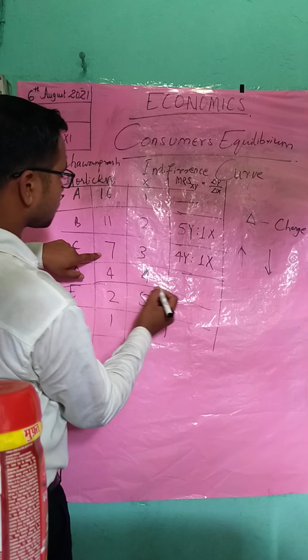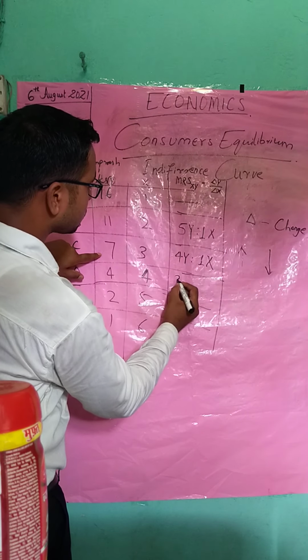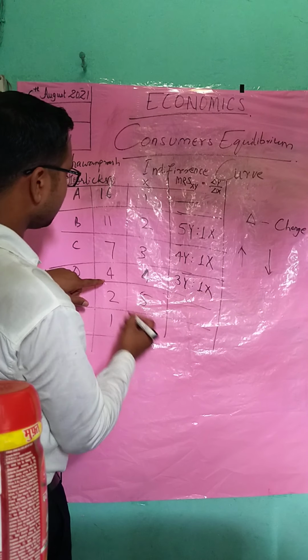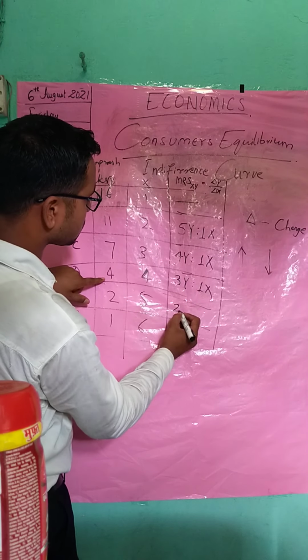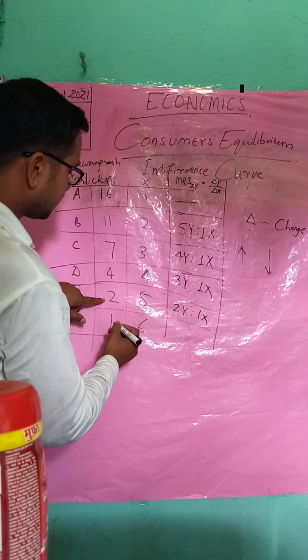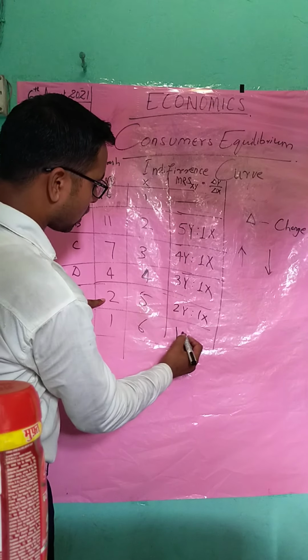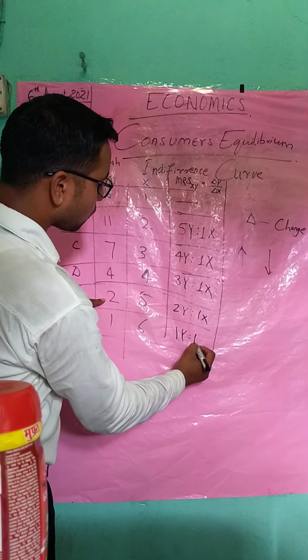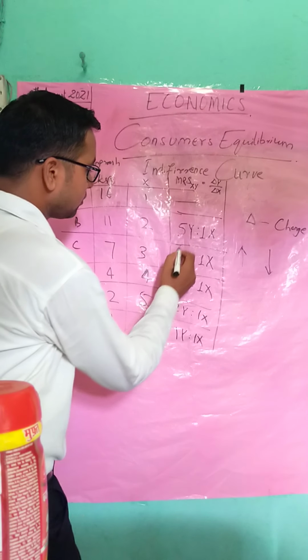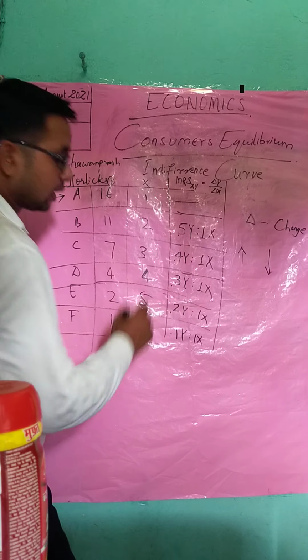Here 7 minus 4 is 3Y for 1X. Similarly, 4 minus 2 is 2Y to 1X, and 2 minus 1 is 1Y to 1X. So students, you can see here 5, 4, 3, 2, 1.